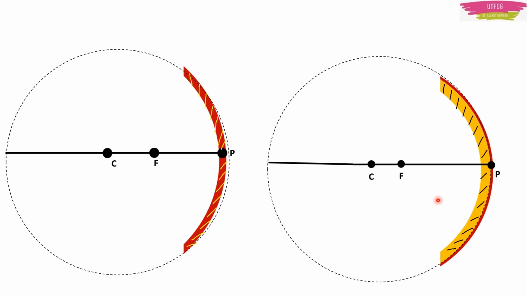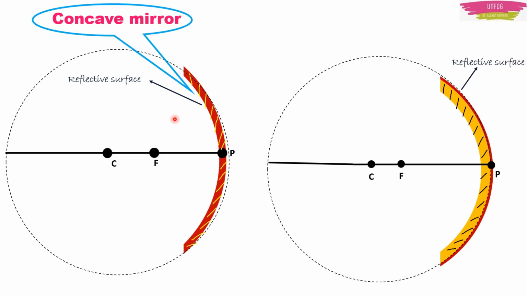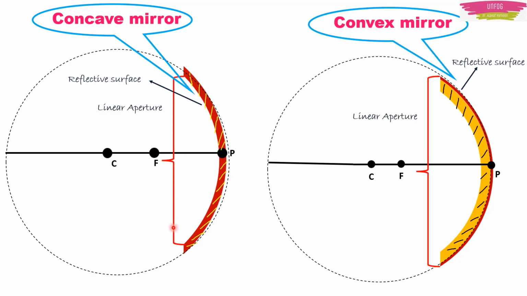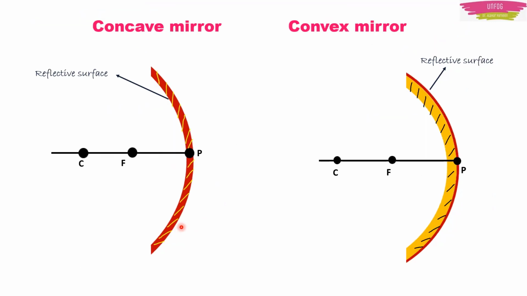Now imagine that there is a circle. Actually these mirrors look like half circles, right? Complete these circles. Imagine that these are complete circles. Here this is the reflective surface. This is a concave mirror. And this is the reflective surface here, the outside one. This is a convex mirror. And then this is known as the linear aperture, whatever the space is there with the mirror.